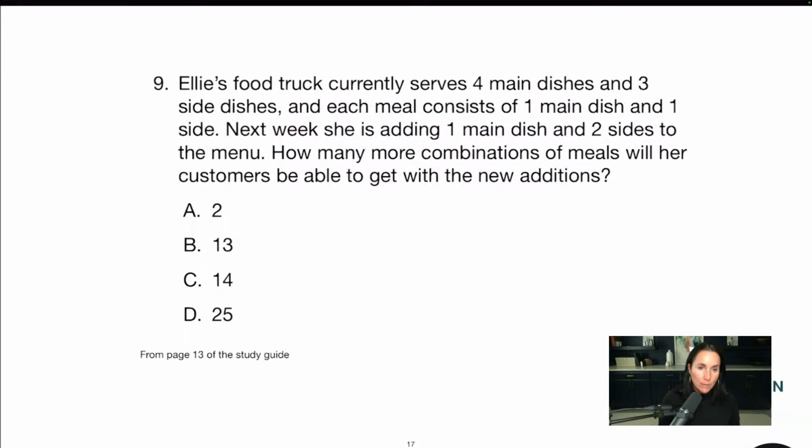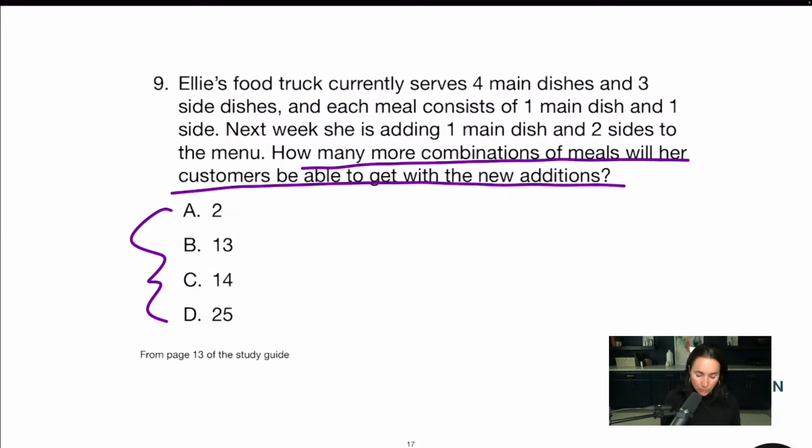All right, and let's try one more. This one seems hard when you look at it, but it's really not. You will get something like this on the exam. So I can see in my answer choices, again, I'm looking at whole numbers, no decimals, no fractions or anything like this. All right, and then let's read the question. How many more combinations of meals will our customers be able to get with the new ones? How many more combinations? All right, we're looking at combinations. So some people like to draw this whole thing out, but here's a quick tip.